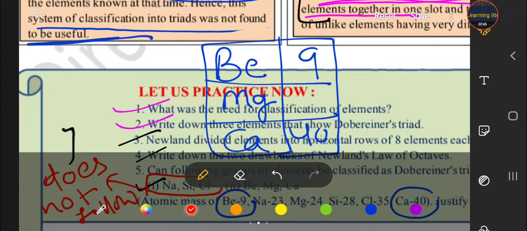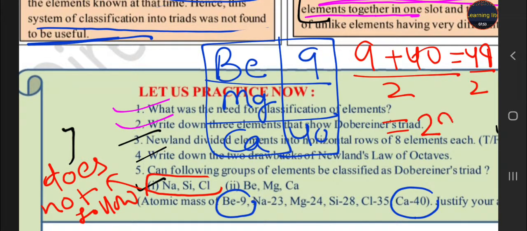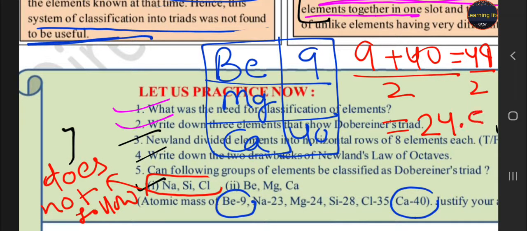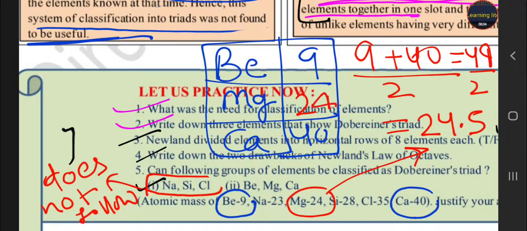Now we take the average of both. 9 plus 40 by 2, that is equal to 49 upon 2, that is equal to 24.5, which is roughly equal to 24. It means it follows the Dobereiner triad.